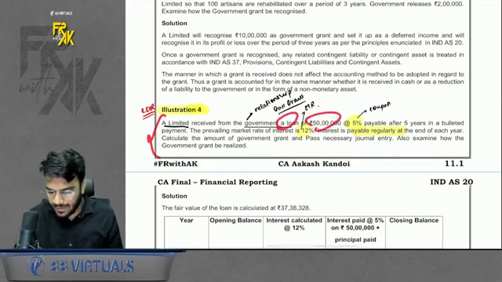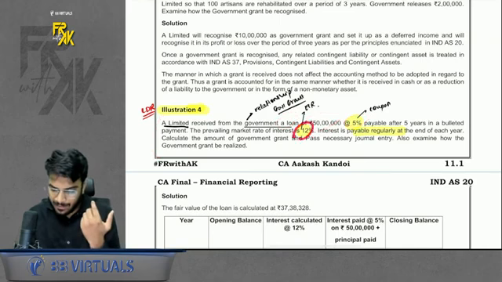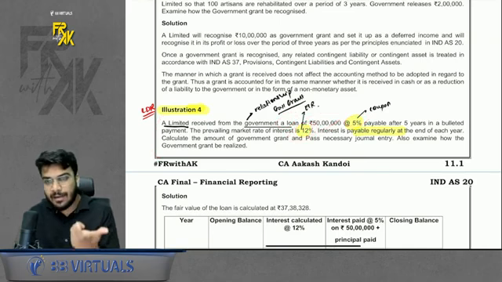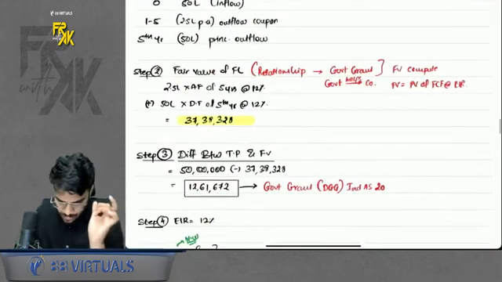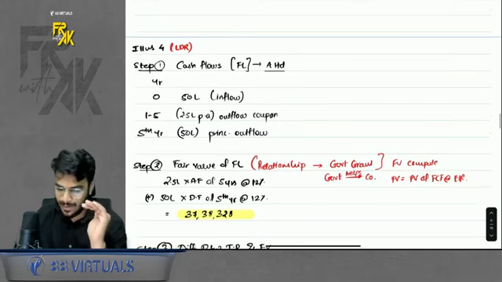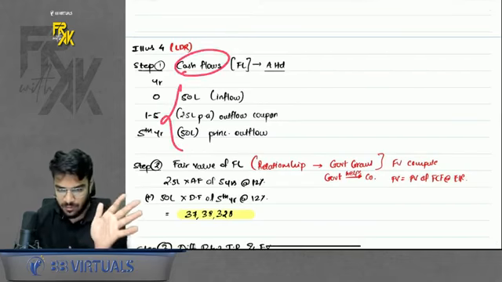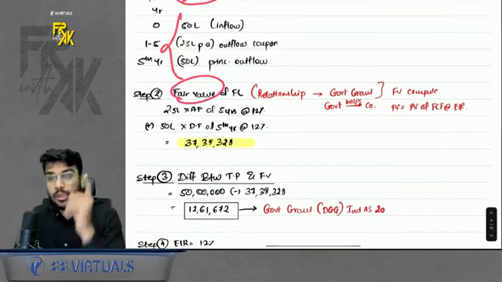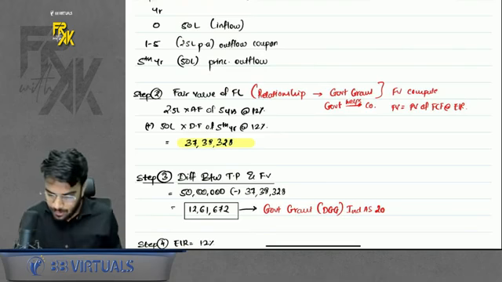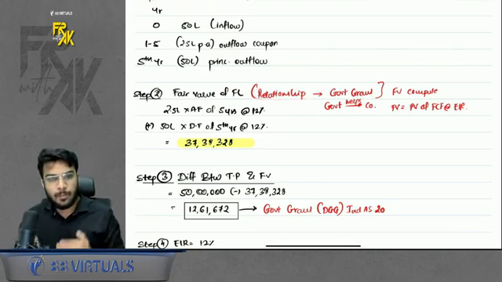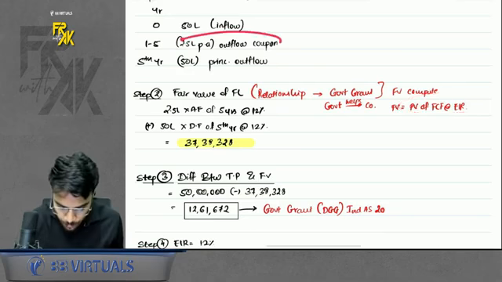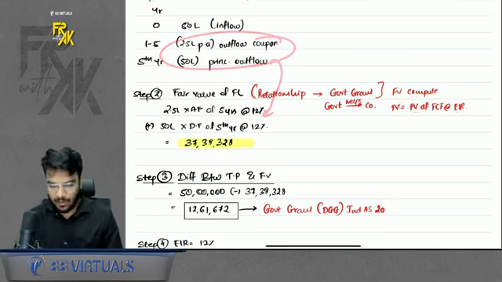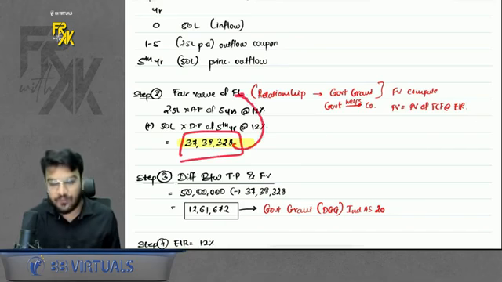One question is there. Government gave a loan of 50 lakhs at 5% coupon, but the market rate is 12%. Why is the government giving you a loan at less than market rate? Because it is giving in the form of government grant, right? So in this case, how to solve this question? You will follow the steps of financial instruments. Step number 1, find the cash flows, inflows, outflows, everything. Step number 2, fair value. You will compute the fair value. Why compute? Remember, whenever there's a relationship, we have to compute the fair value. Compute means present value of future cash flows at EIR. So whatever the future cash flows are, discount at market rate of interest, and you will get some value. This is the fair value of the financial liability.